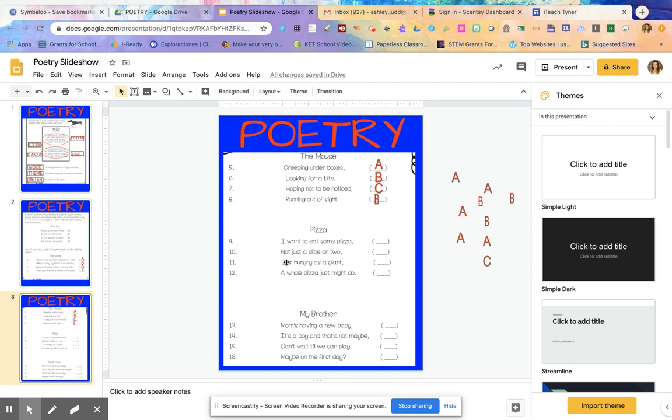All right, looking at this next poem, I want to eat some pizza. Not just a slice or two. I'm hungry as a giant. A whole pizza just might do. So I'm going to give this first line the letter A automatically. All right, and then I'm going to look at the word two. Do two and pizza rhyme? Nope, they don't rhyme, so I'm going to give it a B.